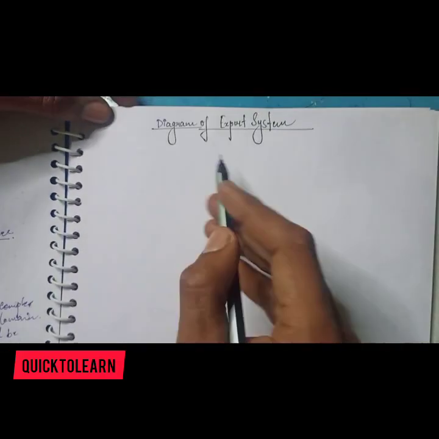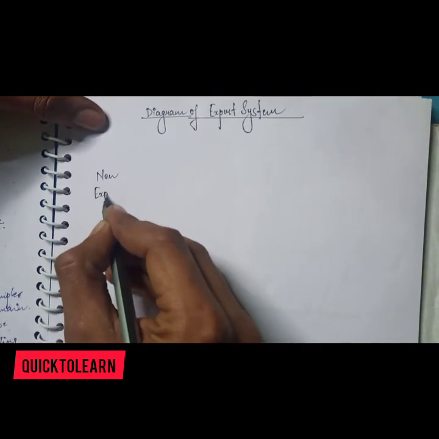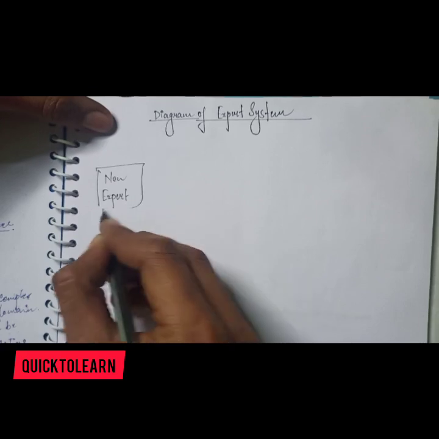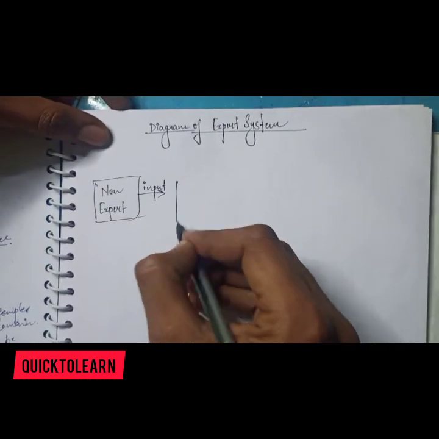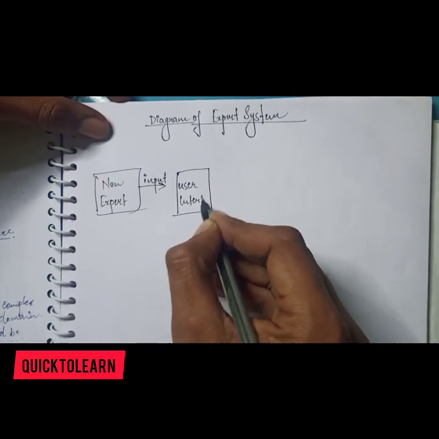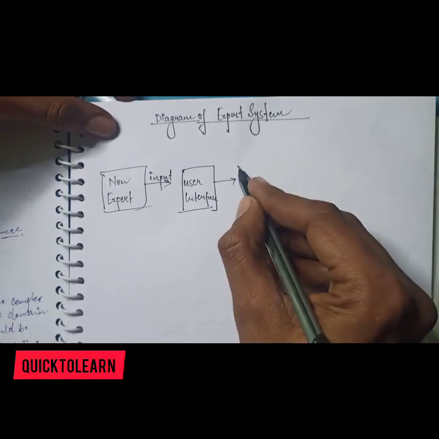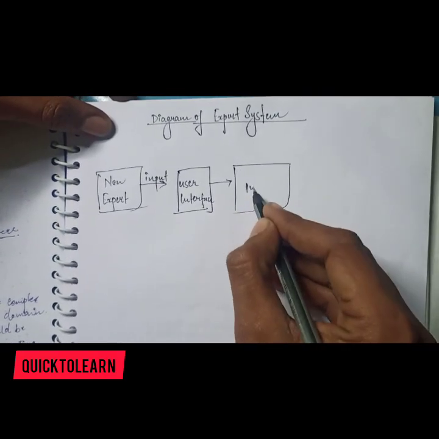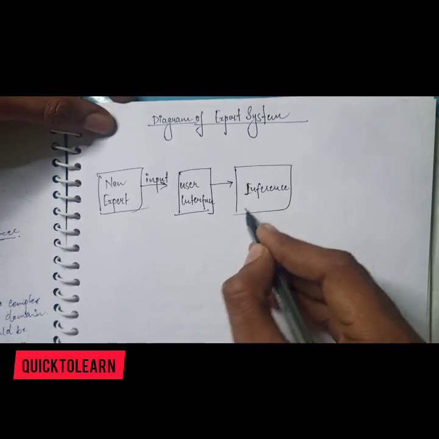So there is a diagram of an expert system. There is the non-expert, which means the user. The user can input their query in the user interface, and that user interface is connected to the inference engine, because the inference engine is the brain of the expert system.